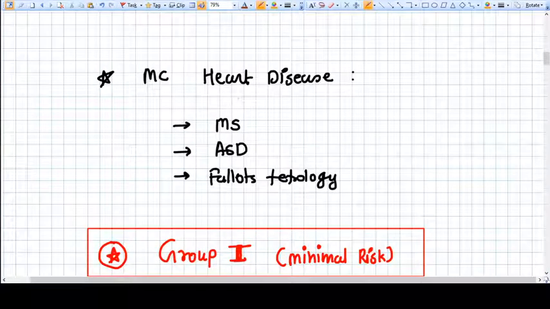What are the most common heart diseases that we find in pregnancy? These are mitral stenosis, ASD, and Tetralogy of Fallot. These are the most common cardiac diseases, and fortunately these diseases are mild.